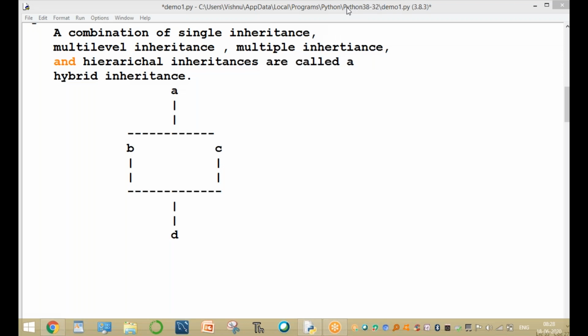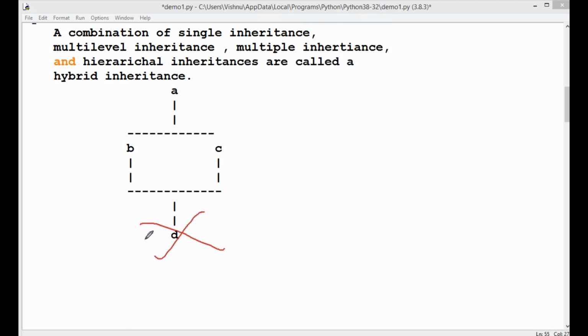Sir, what is hierarchical? Hierarchical means only one base class. Without D, A to B and C. Parent to child 1 and child 2.